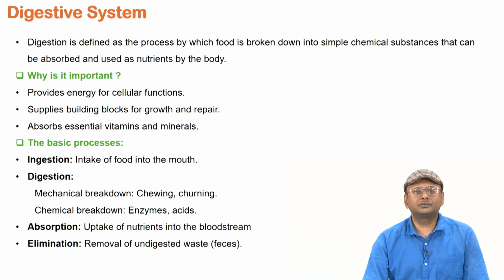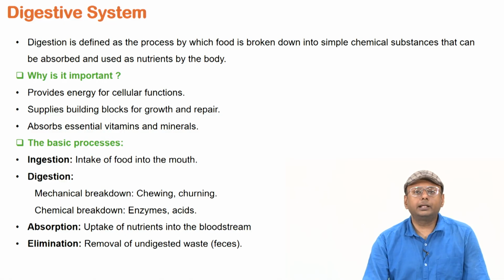So, what is the digestive system? Digestion is defined as the process in which food is broken down into smaller chemical substances. Why is it very important? Because we generally take in complex molecules, like fat, protein, or starch, which are not broken down into smaller components.